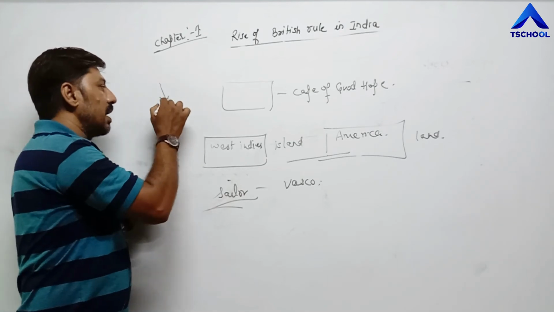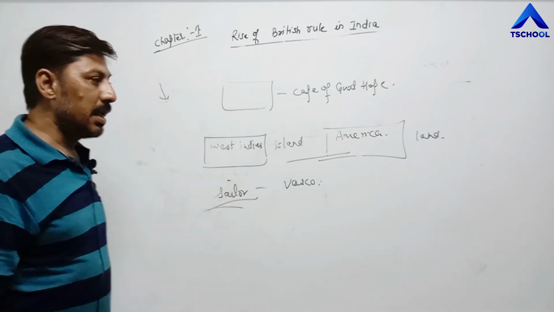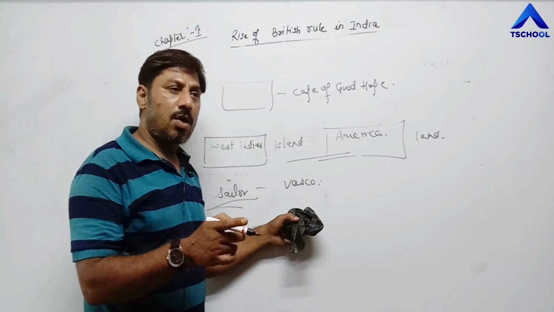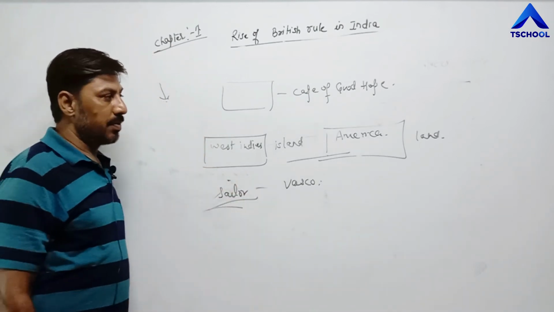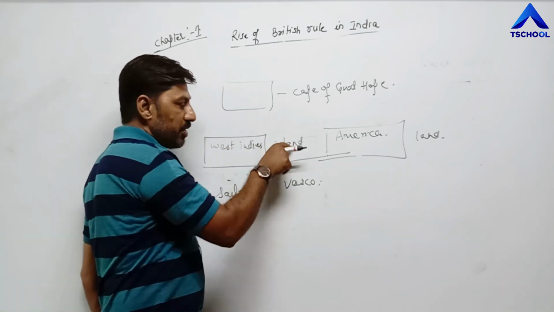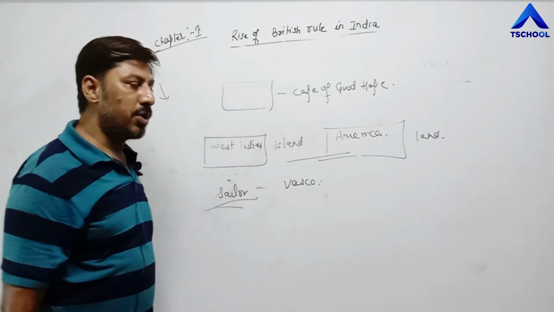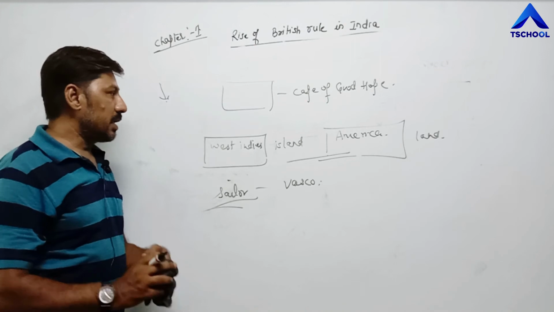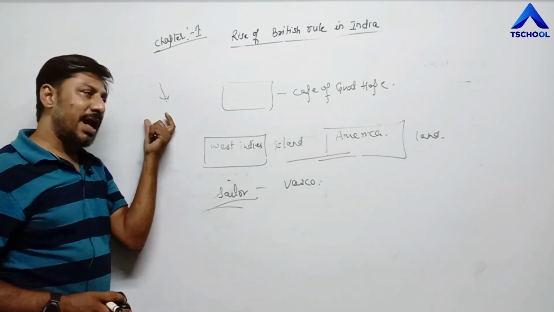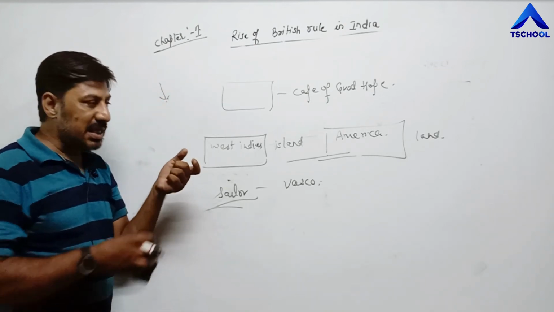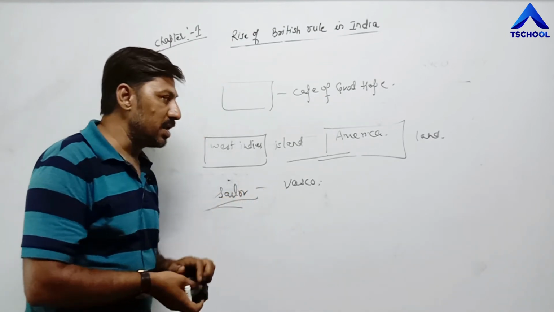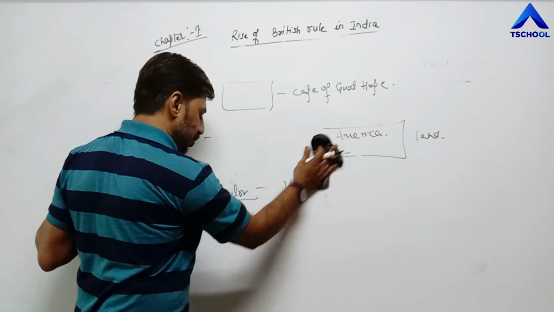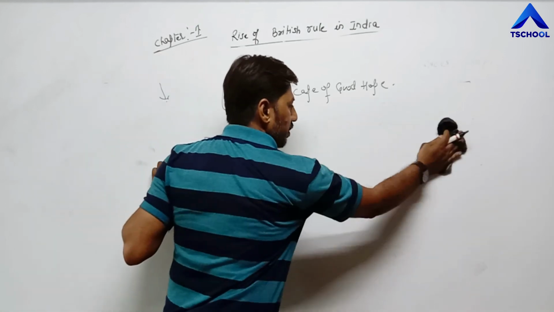In Calicut, he was welcomed by King Zamarin, the king of Calicut at that time. Zamarin later allowed Vasco da Gama to carry out business there. And this event opened the door for other European countries to establish trade relations with India.